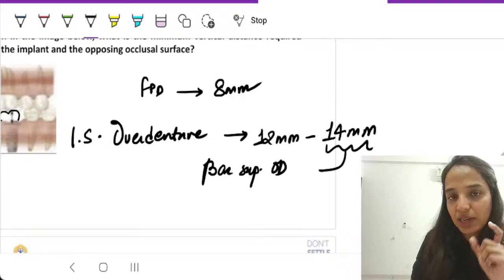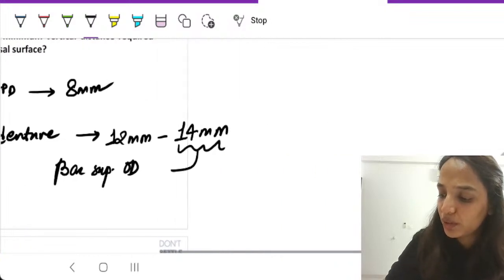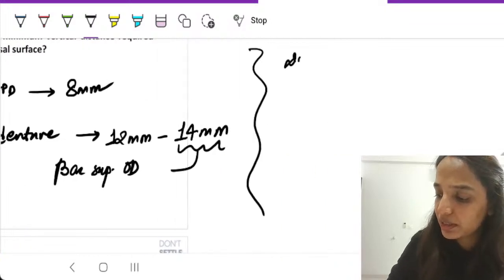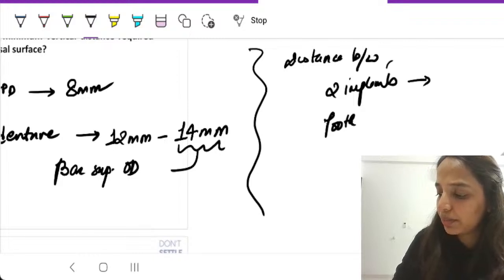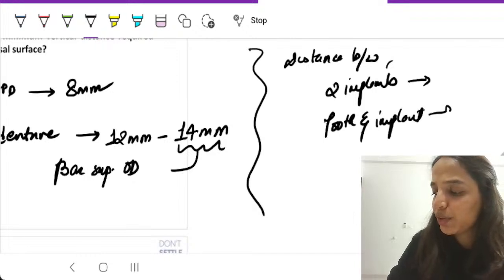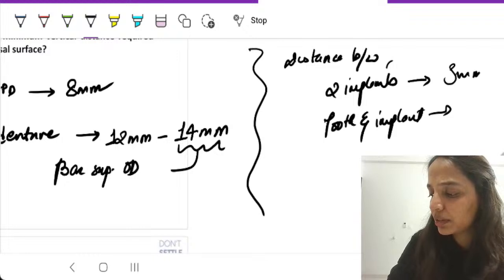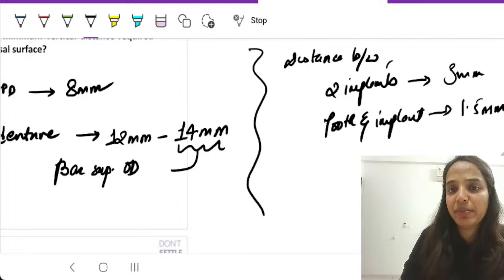So remember these values. Additionally, you also need to remember the distance between two implants and between a tooth and implant. Distance between two implants should be 3 millimeters and between a tooth and implant should be 1.5 millimeters.